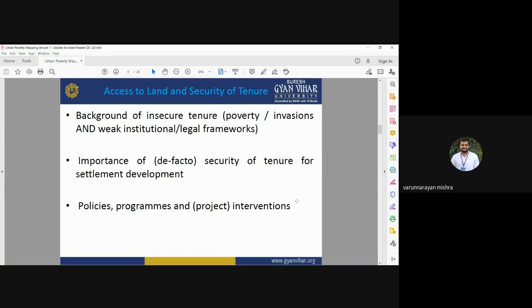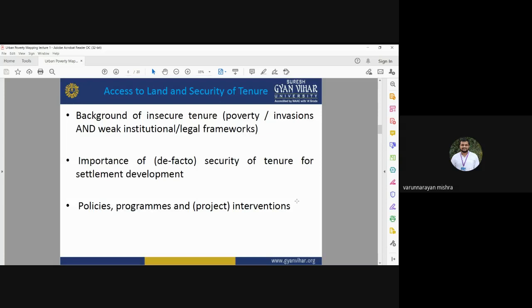Urban poor, or the people living in urban areas, don't have their own house or their own land. There is insecurity in the tenure. Importance of the security of tenure for settlement development. So for this, we need to focus on the security of tenure. Each and every person is required to have some security of land that they can use for making their home, for making their houses.